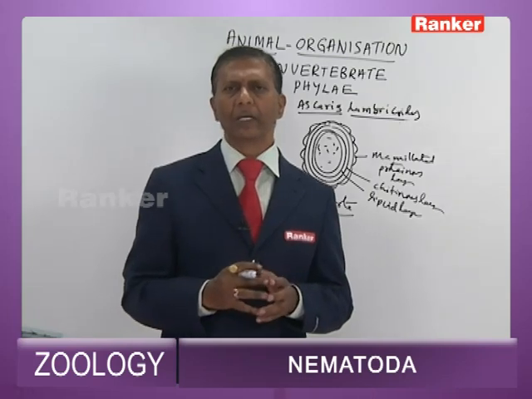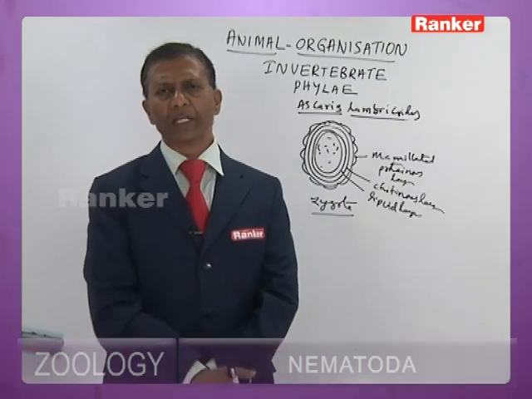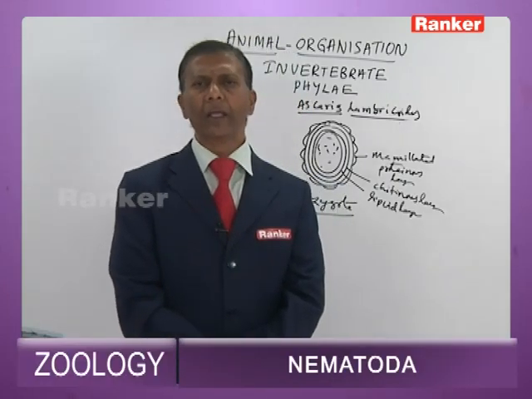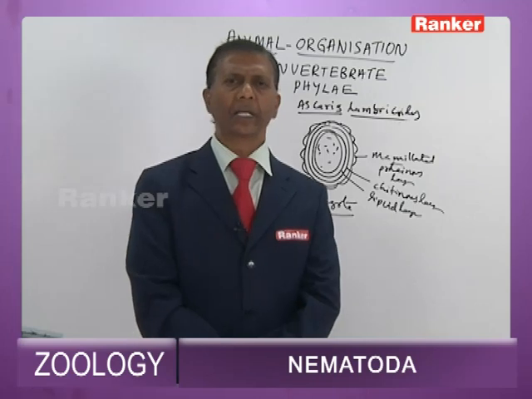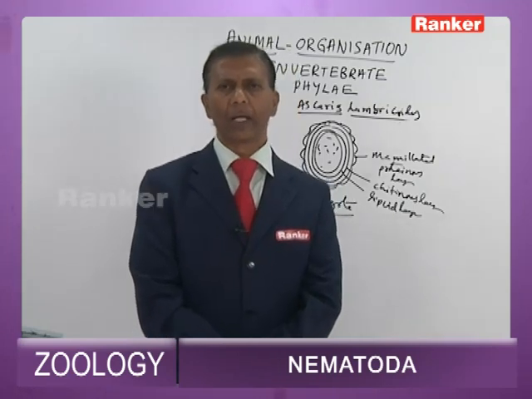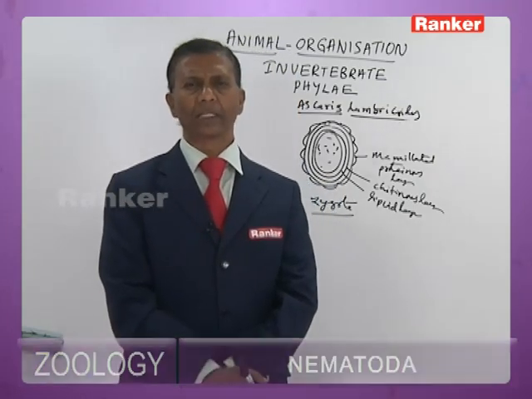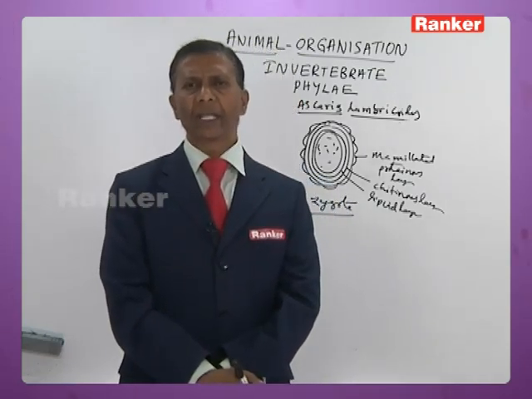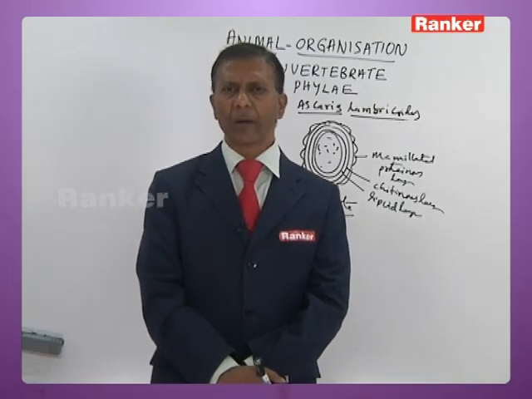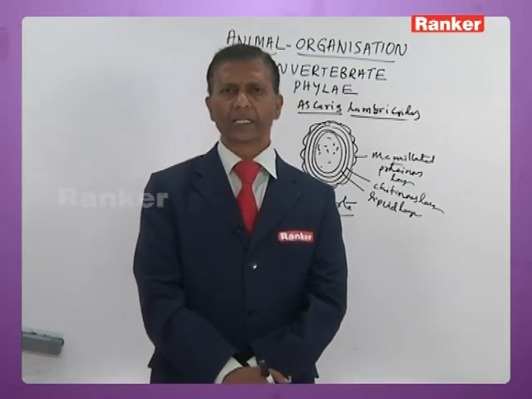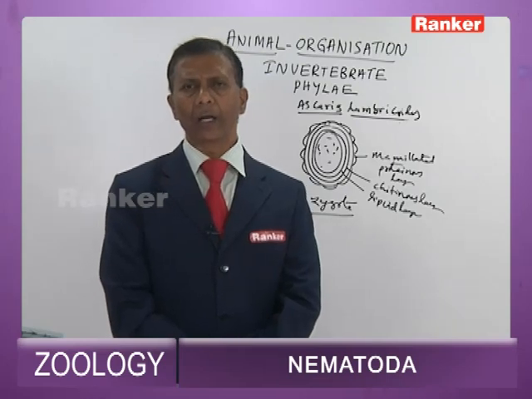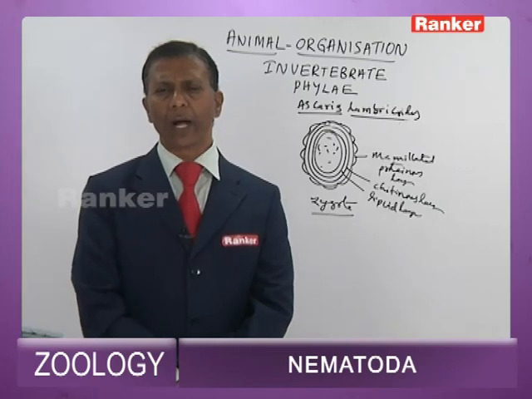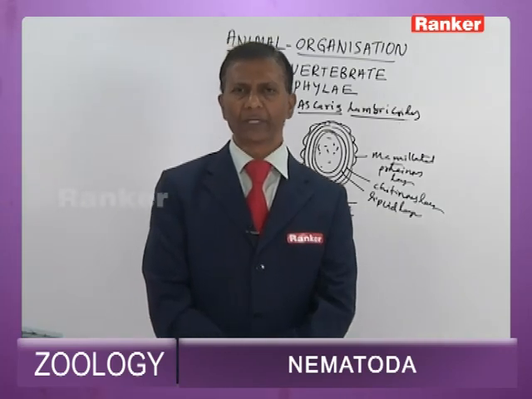So remember, the first molting takes place while it is within the eggshell. Second and third molts occur in the alveoli. Fourth molting takes place in the intestine to form the young one. This young one within 2 to 2.5 months transforms into an adult. The adult lifespan is hardly 1 year. Then the adults grow bigger. They feed voraciously on partially digested food, and once again they reproduce to perpetuate the life cycle.